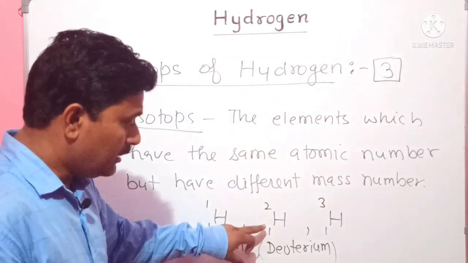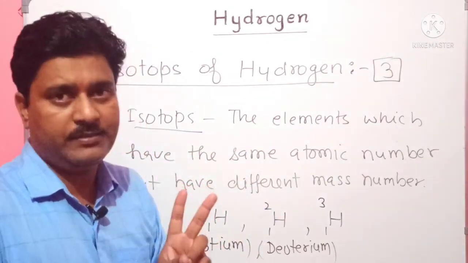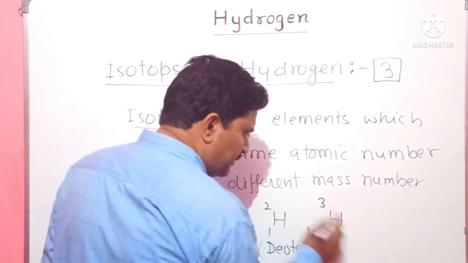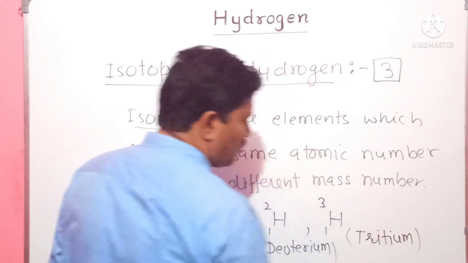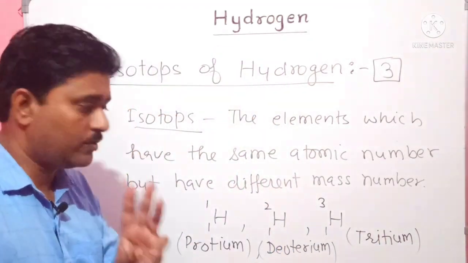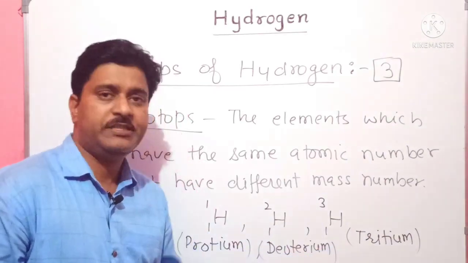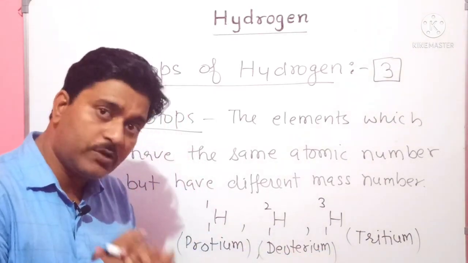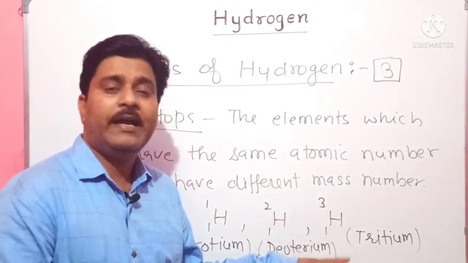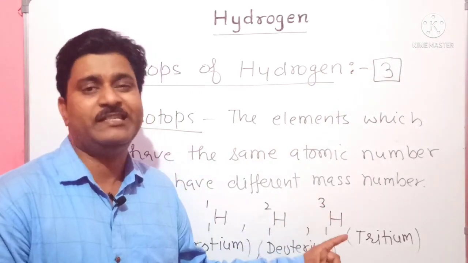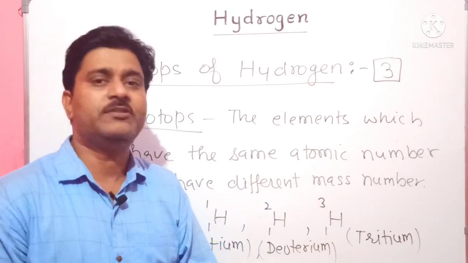Its atomic number is 1 but its mass number is 2. And the third one, H13, is called tritium. So one is protium, second is deuterium, and third is tritium. The symbols are H11 for protium, H12 for deuterium, and H13 for tritium. These are the 3 isotopes of hydrogen.